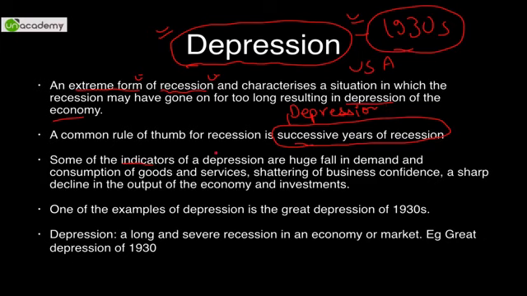And some of the indicators of depression include a huge fall in demand. So in recession you are seeing fall in demand, here there is a huge fall in demand. So take it to the extreme basically. And if there is a huge fall in demand, obviously consumption will also see a lot of fall. And business confidence is at ultra low, morale is down. And all this leads to decreased investment in business, and eventually there will be decline in output of the economy. So basically it's a very, very vicious cycle.